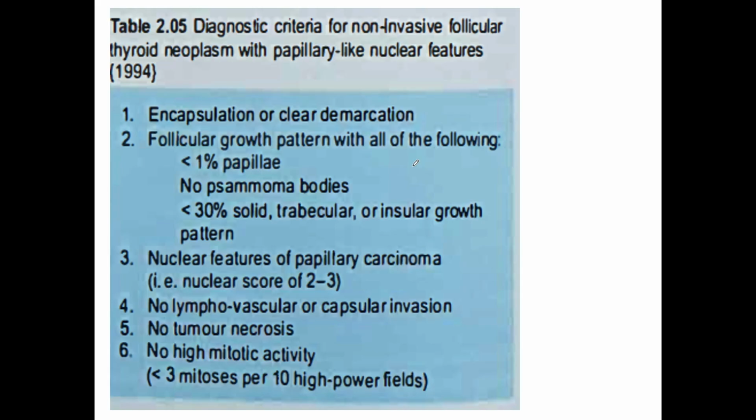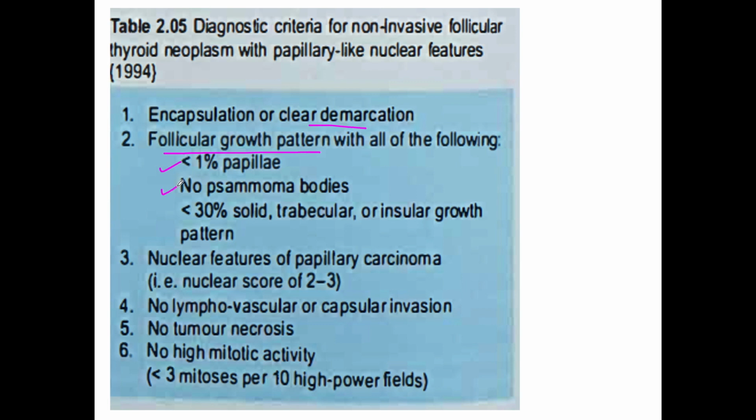Now there is a definite diagnostic criteria for NIFTP. It includes encapsulation or clear demarcation of the tumor from the rest of the tissue. There should be a follicular growth pattern with all of the following: very few papillae, less than 1% or no papillae.